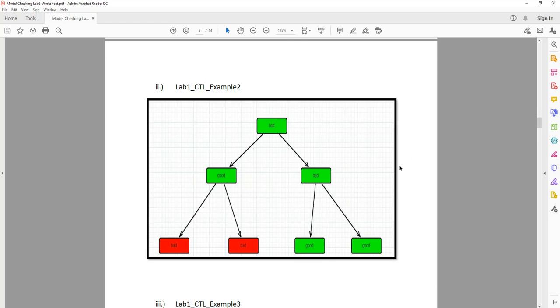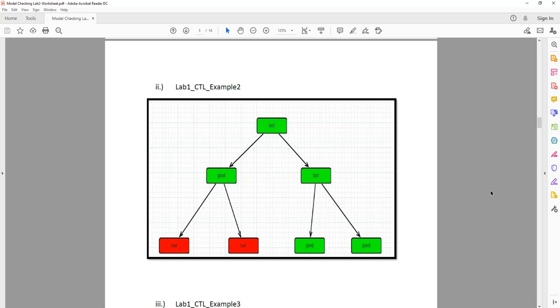Now, we have bad, good, bad, good, bad, and bad and bad. So for our paths, there exists a path where you always get to good.